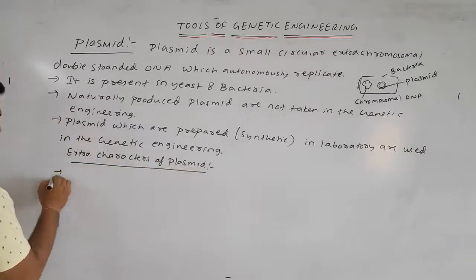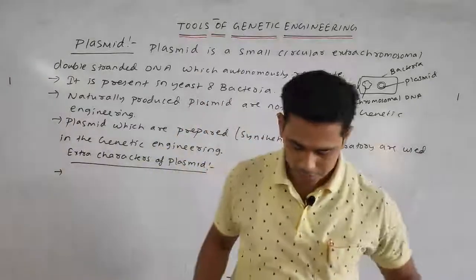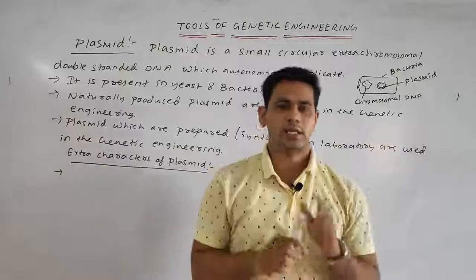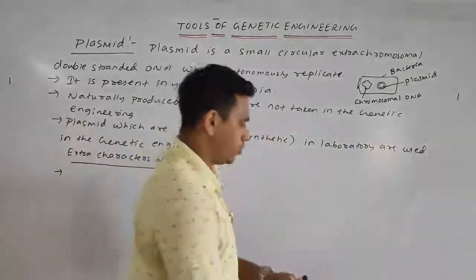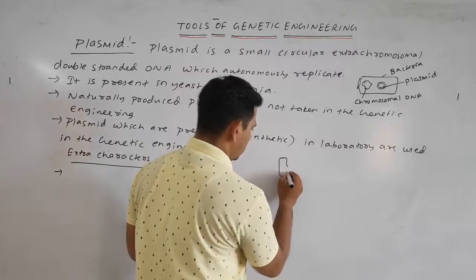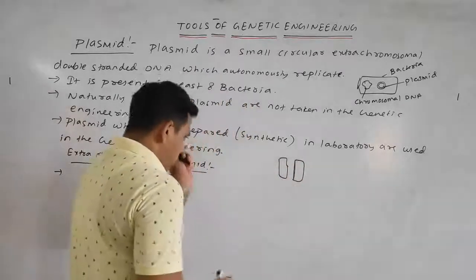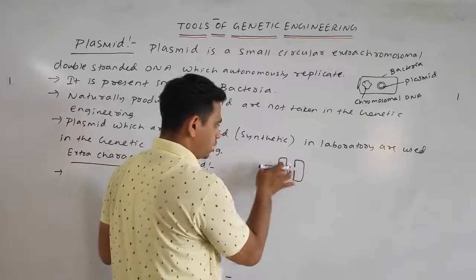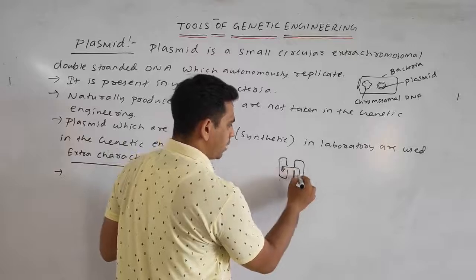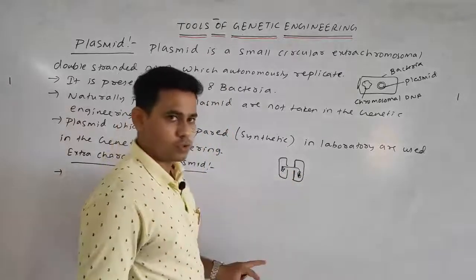First point, it should be non-conjugative. Conjugation means what? The DNA is transferred from one bacteria to another. Suppose this is a bacteria, this is another bacteria, and this is your conjugation path. When the DNA is transferred from one bacteria to another bacteria, this is called conjugation.